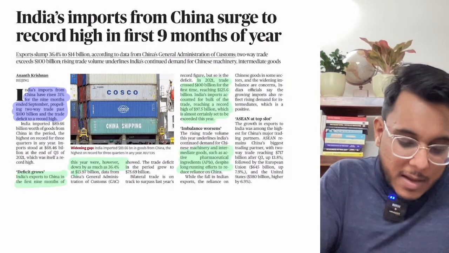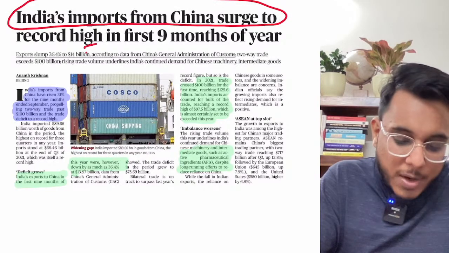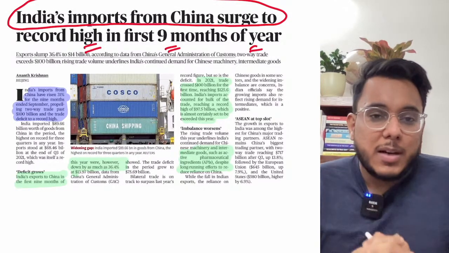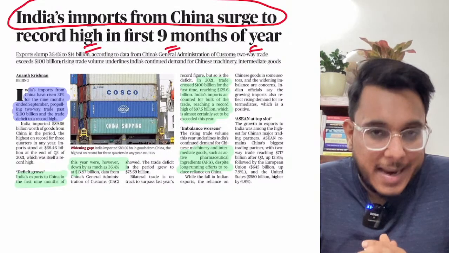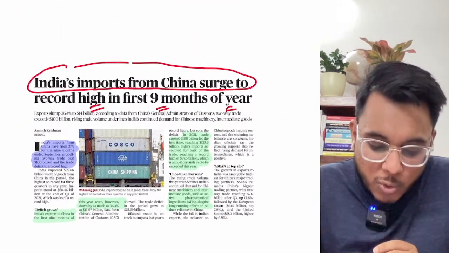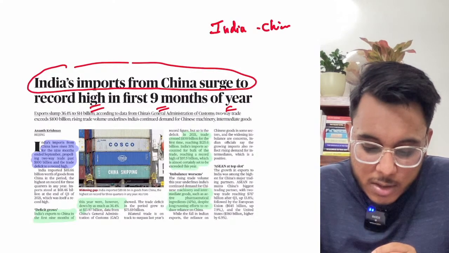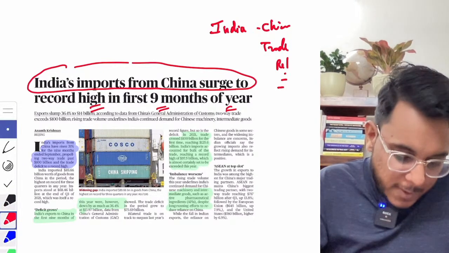India's imports from China surged to a record high in the first 9 months of the year. Now, guys, this particular article deals with India's external sector. Moreover, this particular article deals with India-China trade relations.